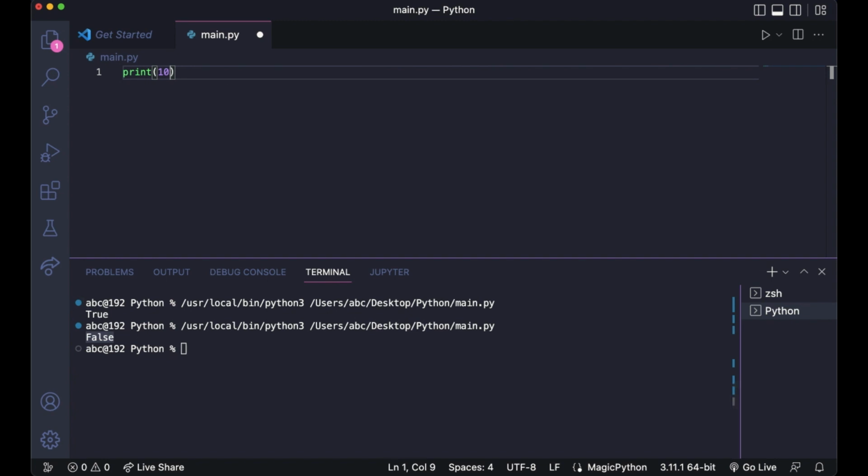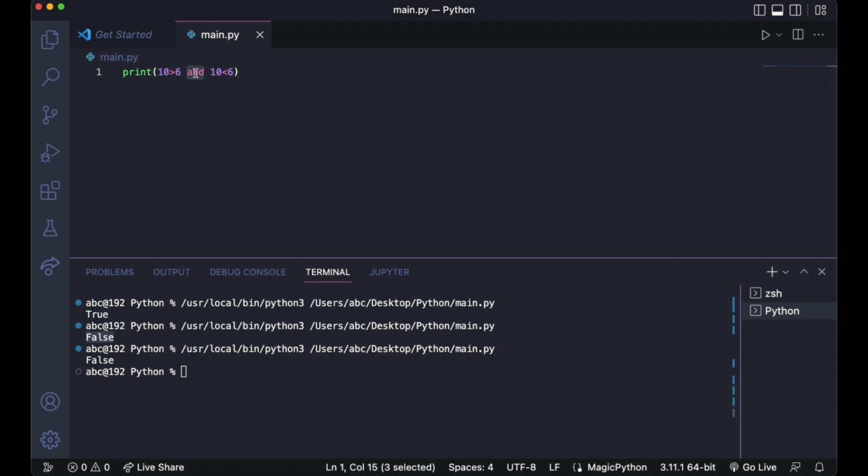So what if we want to combine these two relational operators? The way you do that is 10 greater than 6 and 10 lesser than 6. The logical operator used here is AND. This will check if this returns true and this returns true, then the whole expression will return true. Otherwise, if even one of these two returns false, the whole thing will return false. So if we run this, it returns false.